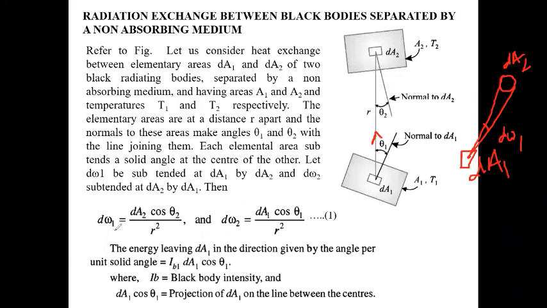We can write dW1 equals dA2 cos theta2 by R square, because if this is theta2, the projected area in the normal direction is dA2 cos theta2, divided by R square. Similarly, dW2 equals dA1 cos theta1 by R square.